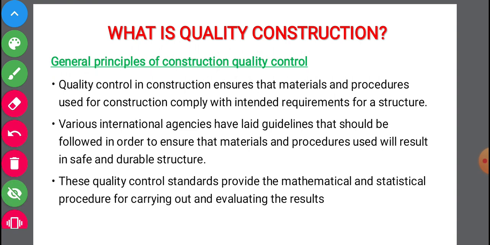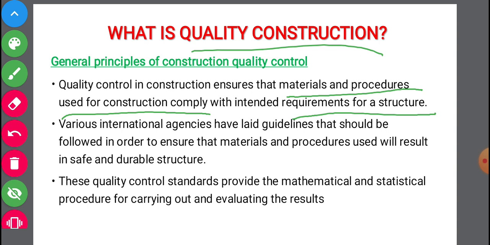Now coming to what is quality in construction. First we'll see some general principles of construction quality control. First principle says quality control in construction ensures that materials and procedures used for construction comply with the intended requirement for a structure. Okay, so here there are two things. First is materials and then we have procedures.